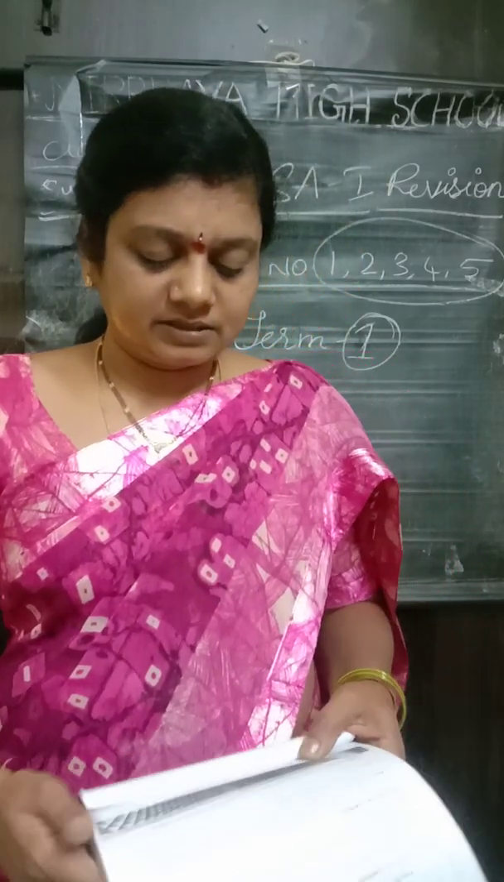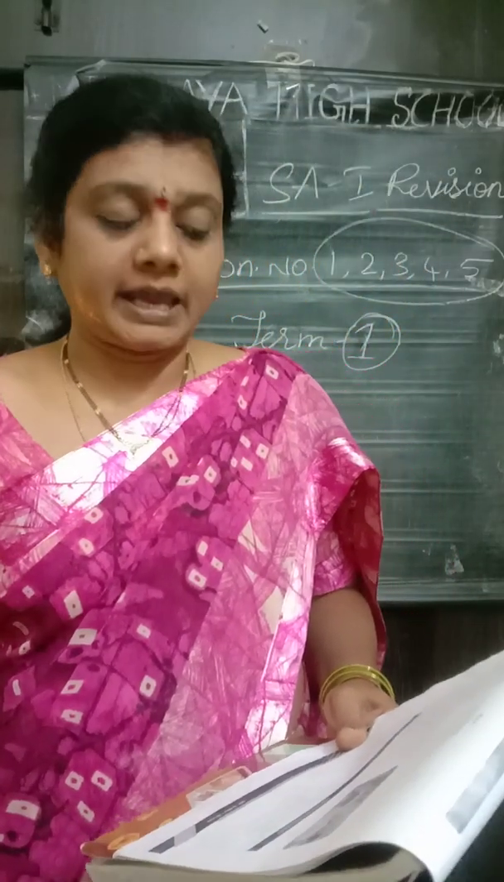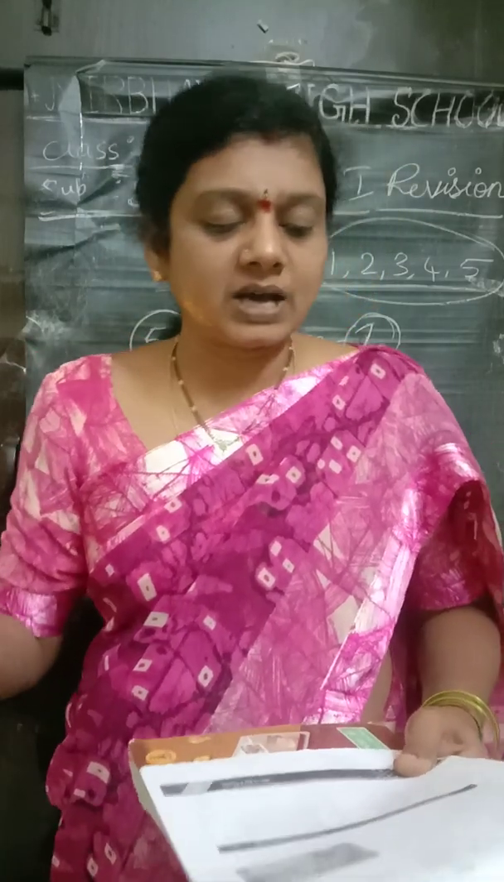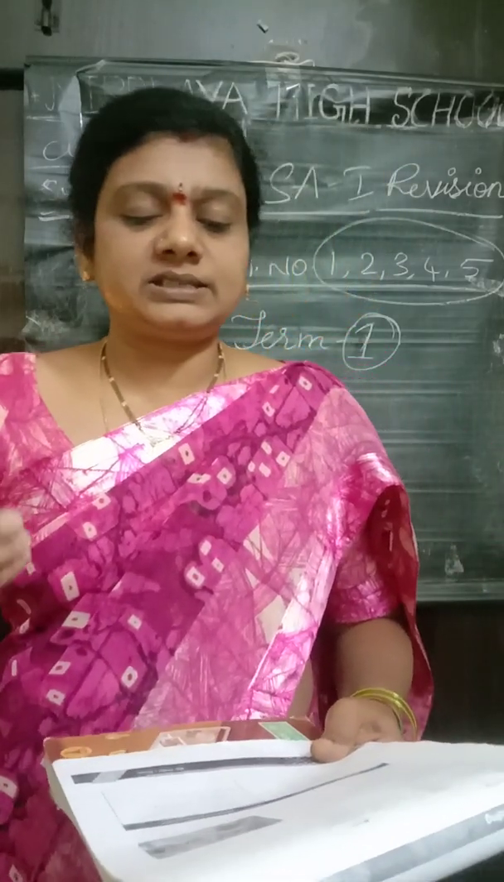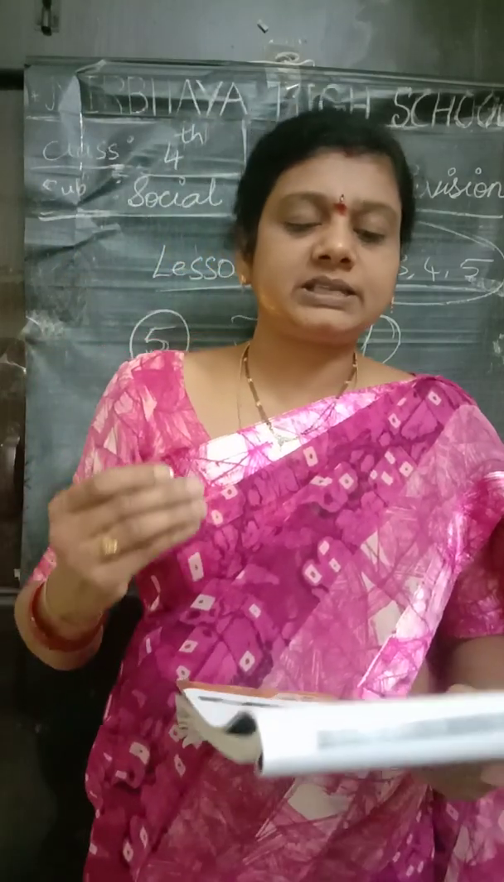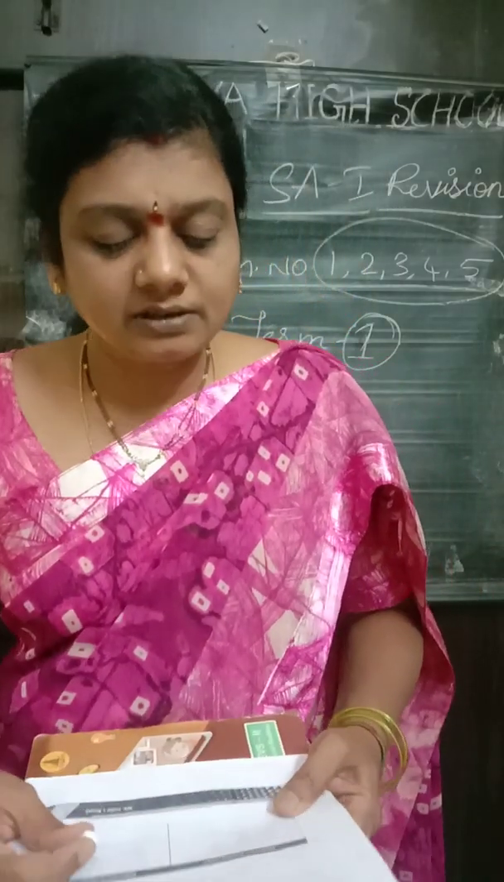Okay, and the next one, children, it is match the following. The eighth one: Beas, it is C. Indus. Yamuna, it is B. Indravati, it is D. Godavari. Jonk, it is A. Mahanadi. Yes. And short answer question, children.